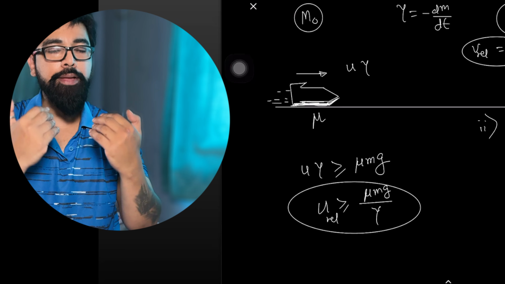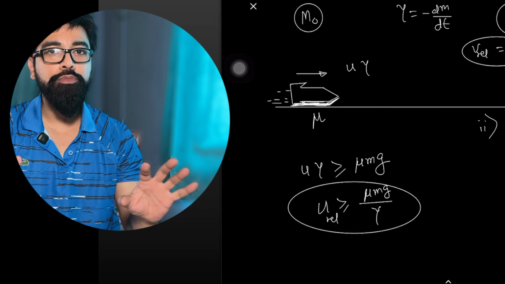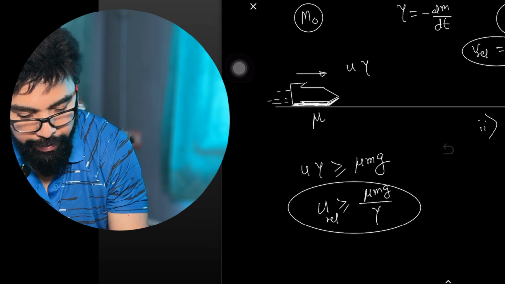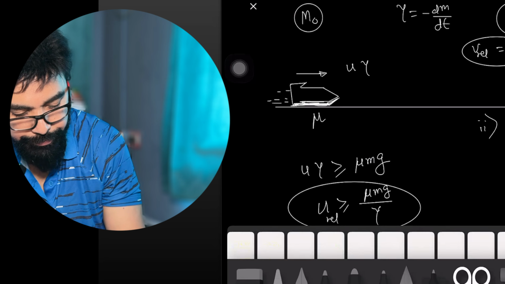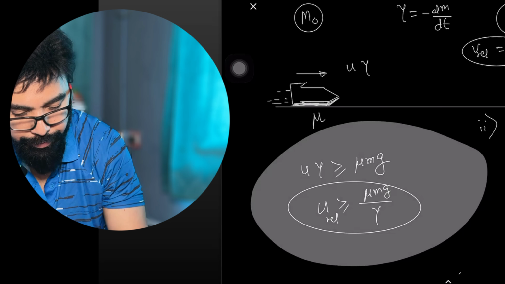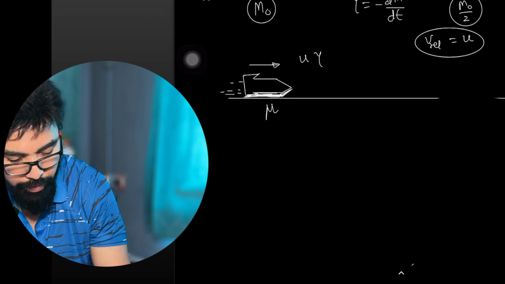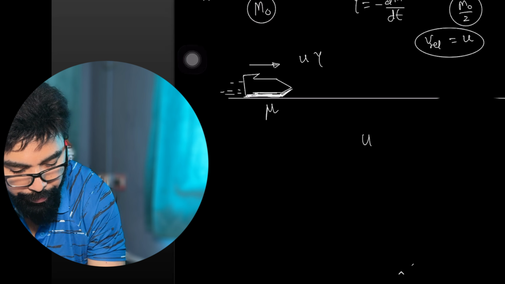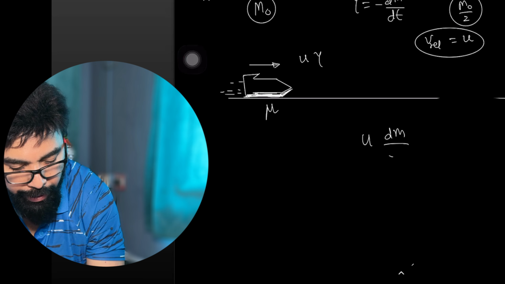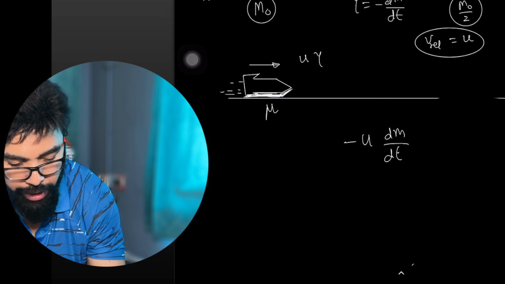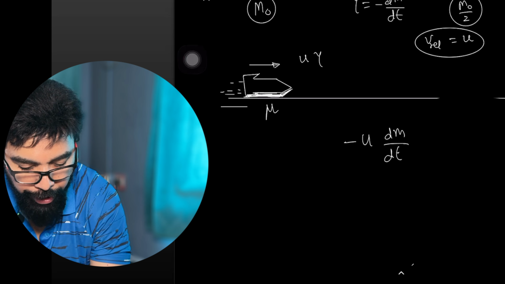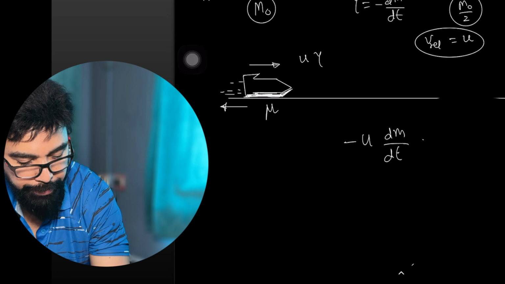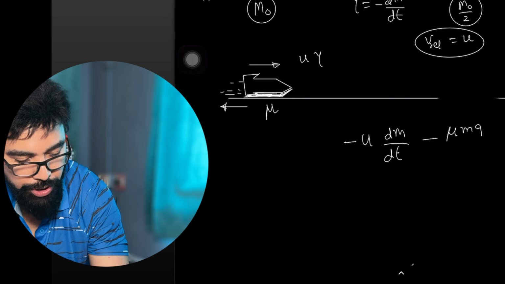So to get the maximum velocity equation, I'll form one equation. So what is the thrust force along the x-axis? It is u dm/dt, but dm/dt is decreasing, so there has to be a minus sign. And the friction is in the opposite direction, that means minus mu mg.